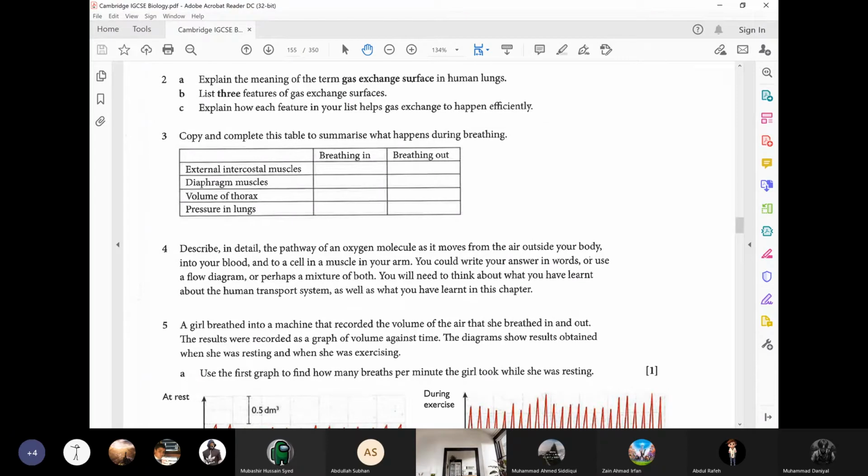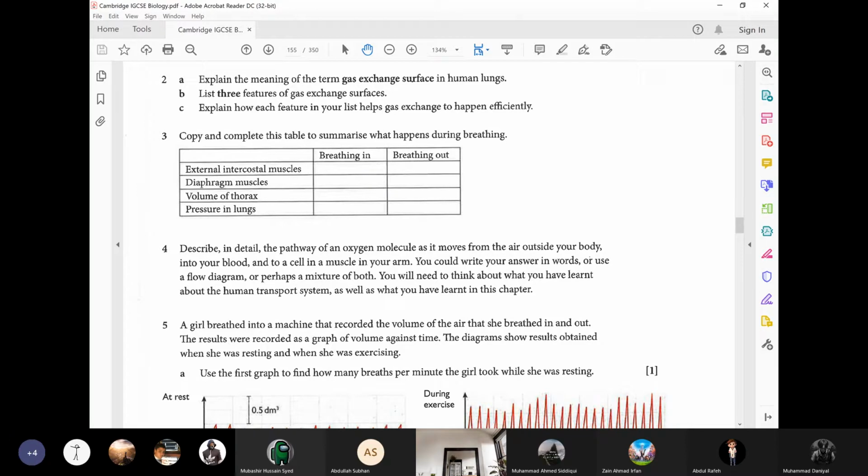The word cavity means empty space, right? So the chest, its volume increases. Remember, we learned that the rib cage moves outward and upward. We even put our hands on our chest while we were inhaling deeply, and we felt that the rib cage was moving outward and upward.